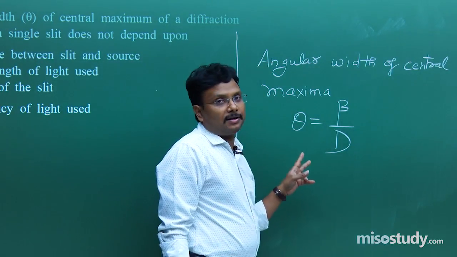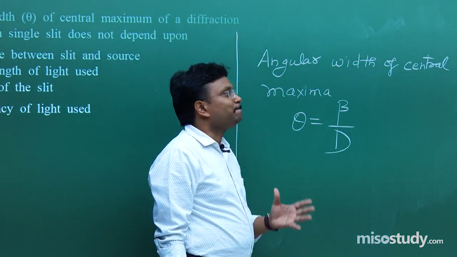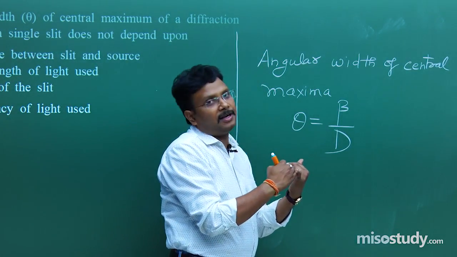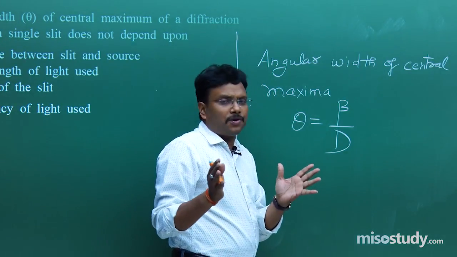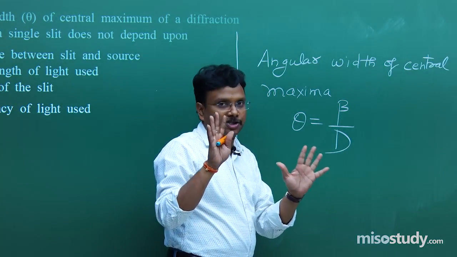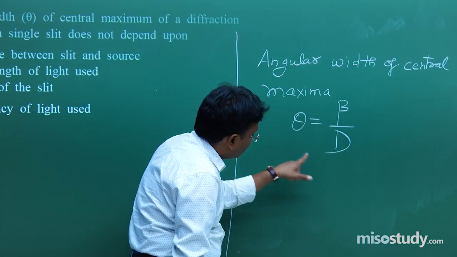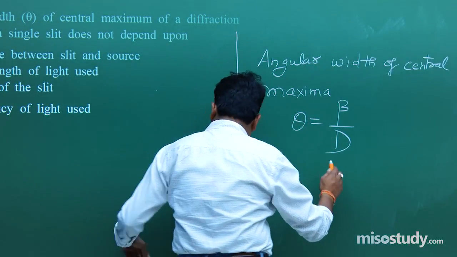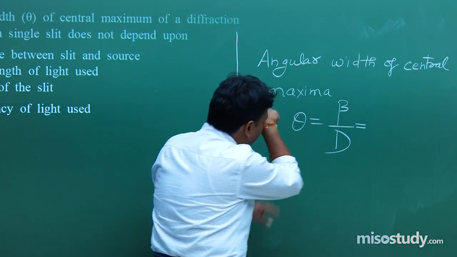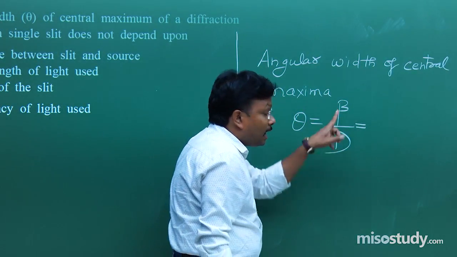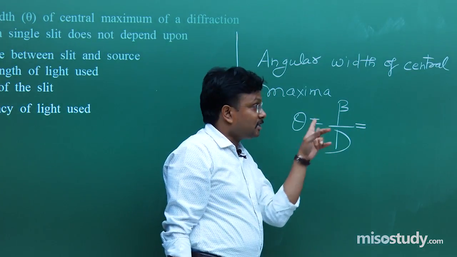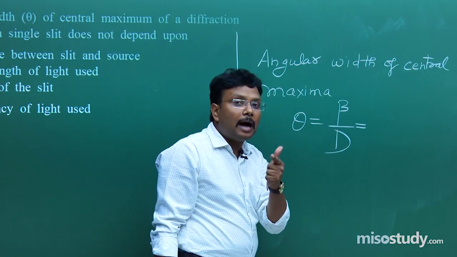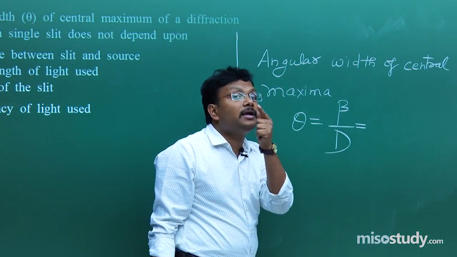Now these two results are very important. Basically in this entire chapter of wave optics, the important aspects are interference and diffraction, and of course some portions are devoted to polarization also, fine. So this result is important for your understanding. Then please try to solve it. Theta is equal to beta upon D, and what is the value of beta? Just 5 minutes back we discussed beta itself is equal to 2 lambda capital D upon small d.